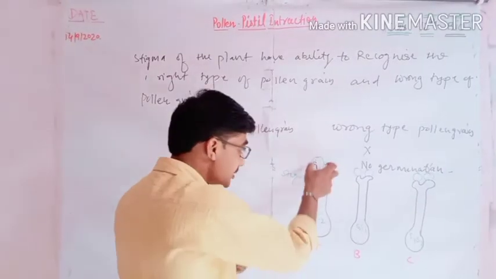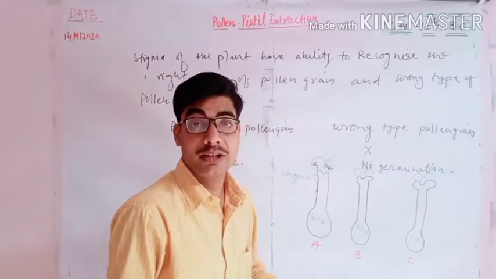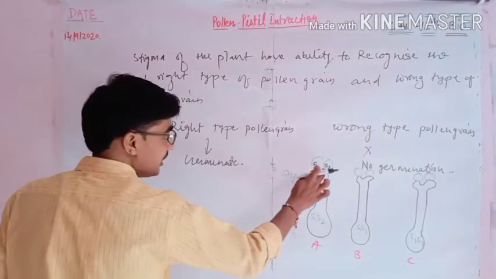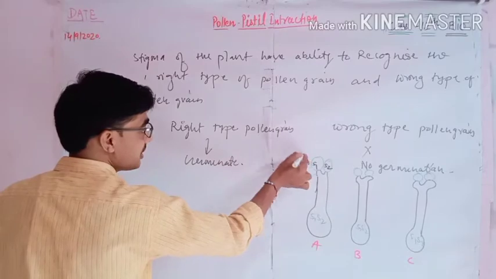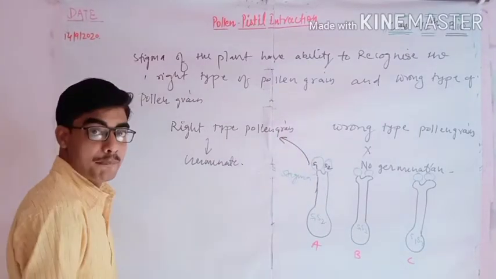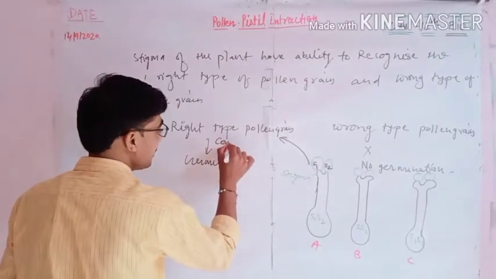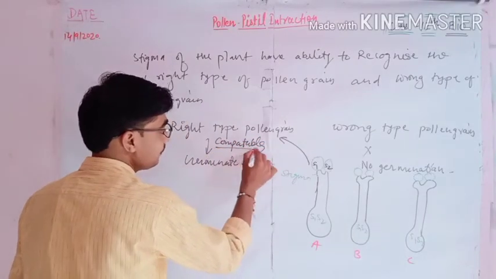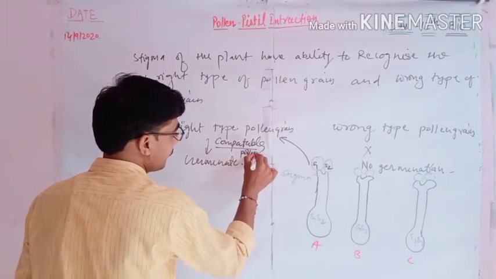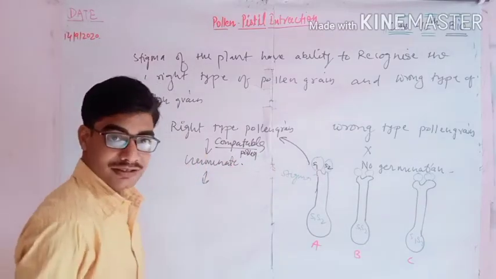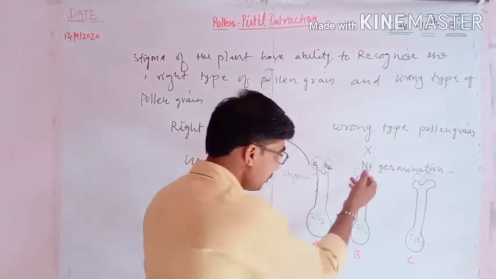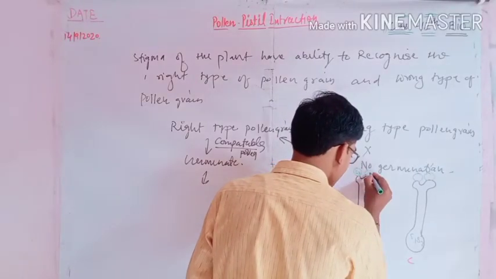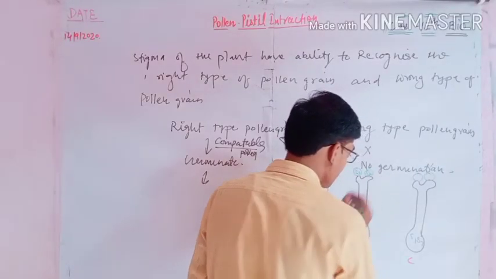So all these pollen grains will germinate. They will be accepted. These are the right type of pollen grain, or you can say a compatible pollen grain, and it will germinate. Okay. And look here, if the genetic combination is S3 and S2.